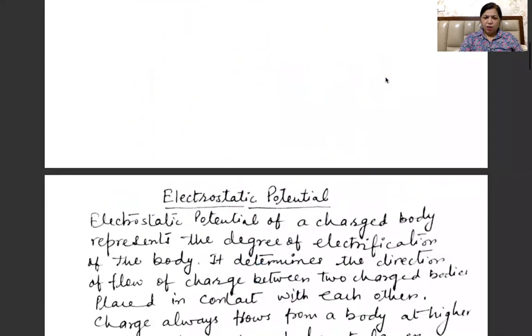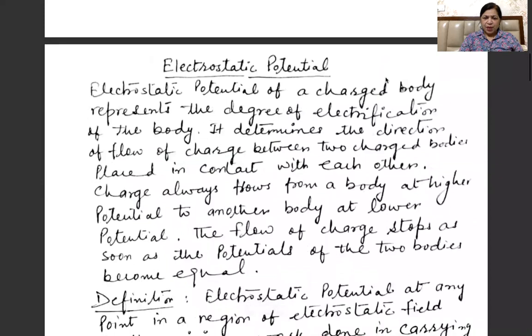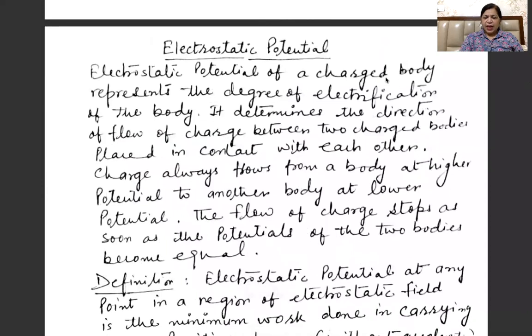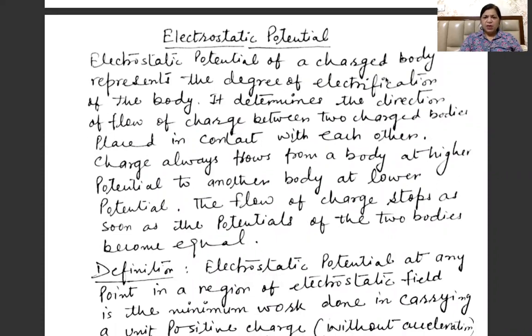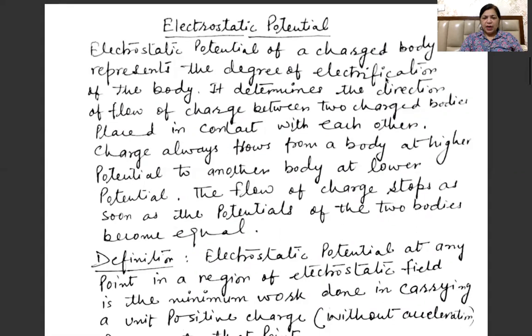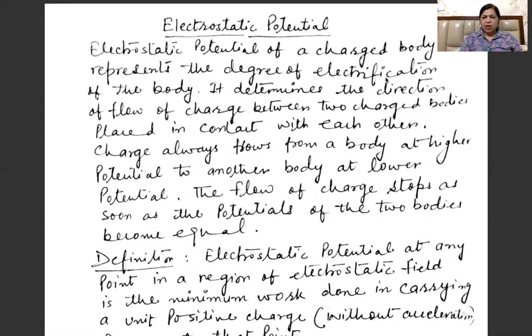First of all, what is electric potential? Electrostatic potential of a charged body represents the degree of electrification of the body, means how much electrified a body is, how much charge is contained by the body. And also in Ohm's law you must have done that current can flow through a conductor if there is a potential difference across the two ends of the conductor. So this is the same potential we are studying here now.